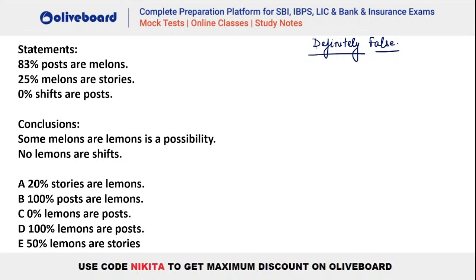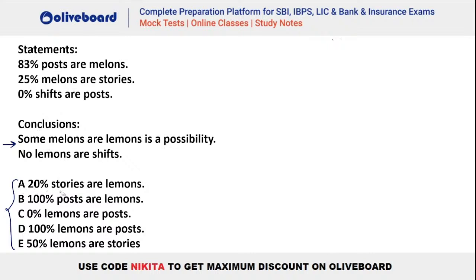Oh, I'm so sorry. The question is not about definitely false. Actually, the question is about which of the following should be added so that these 2 conclusions become definitely true. Okay, I'm so sorry. This question is different here. So the question is about which of the following statements should be added here as the 4th statement so that these 2 conclusions become definitely true.